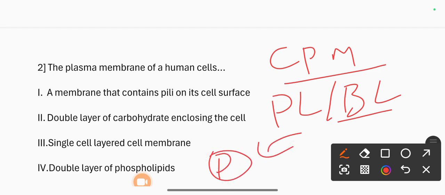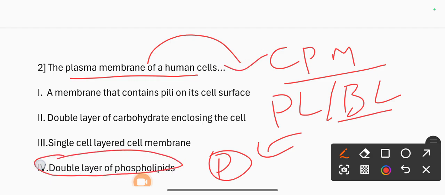So the plasma membrane of human cells, the correct option is a double layer of phospholipids.